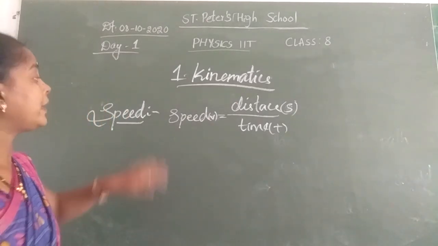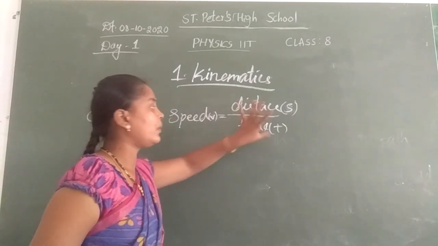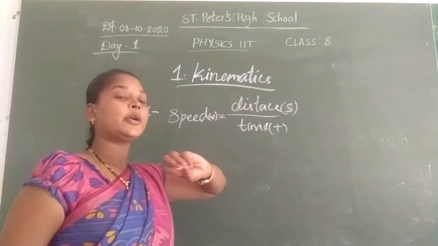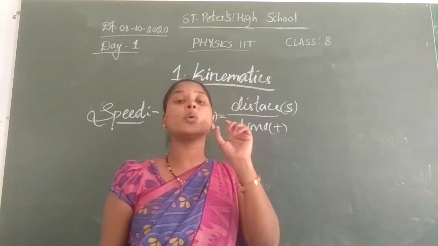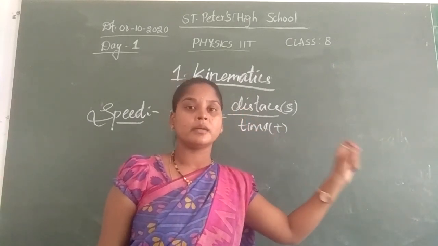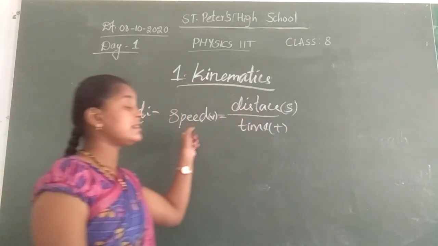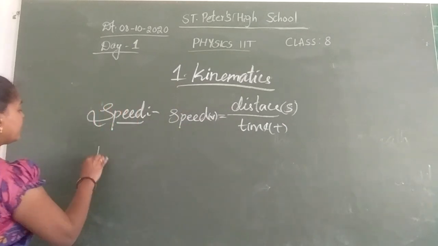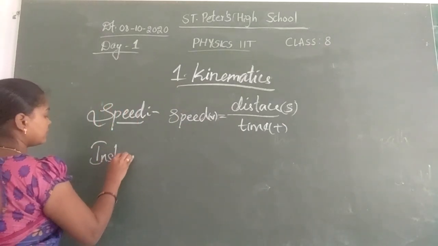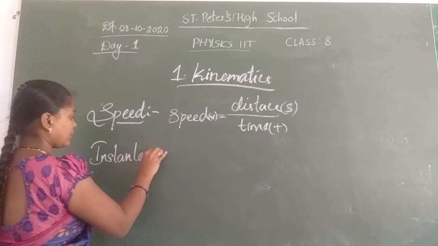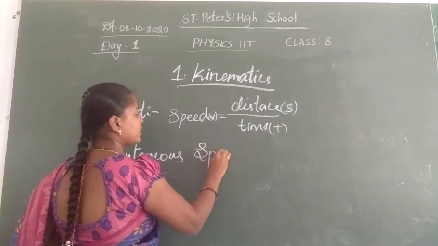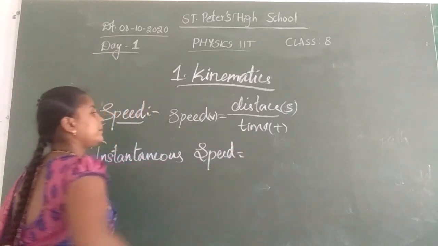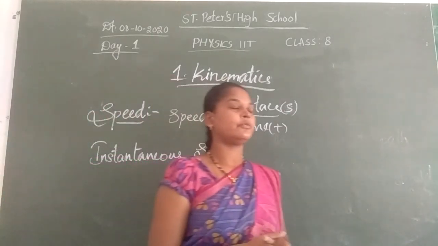I said that speed is equal to the total distance travelled by the body in the total time. The reason I am stressing the word total is that the total distance travelled by that body in total time is called speed. Now we will go to instantaneous speed. What is instantaneous speed?